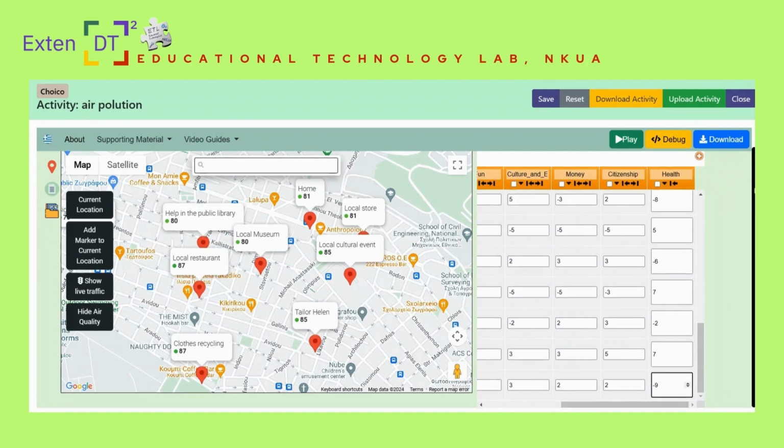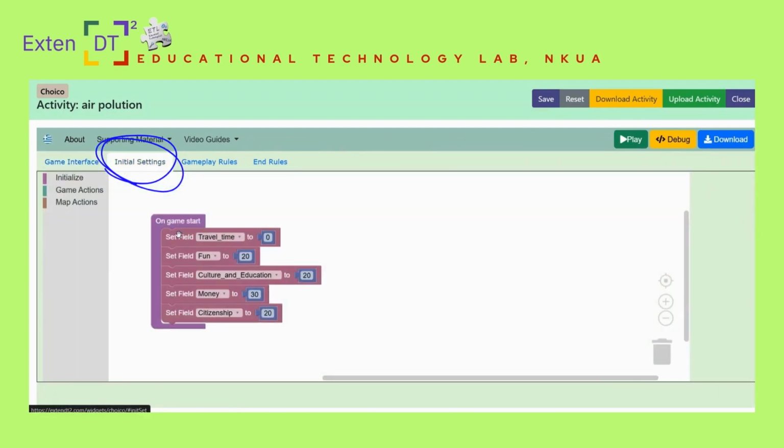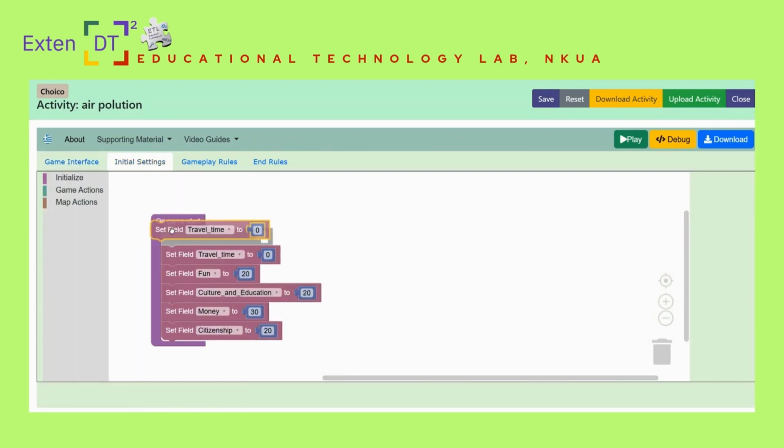You can now go to the Initial Settings tag to set the initial value of your new field. For example, here we set the value of Health to 30.